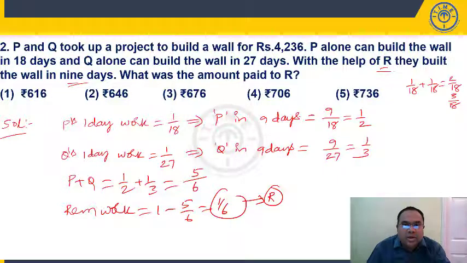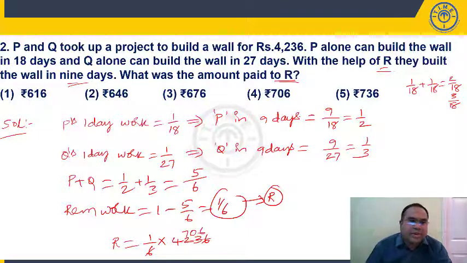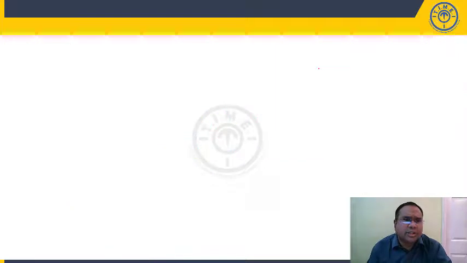Now what is the question? What is the amount paid to R? We need to find out the share of R. So R has done 1/6 of the work, so he will get 1/6 of the total money. 1/6 of 4,236: 6 sevens 42, 6 sixes are 36. So 706 rupees. Where is 706 rupees? Fourth option. Right? Next question.